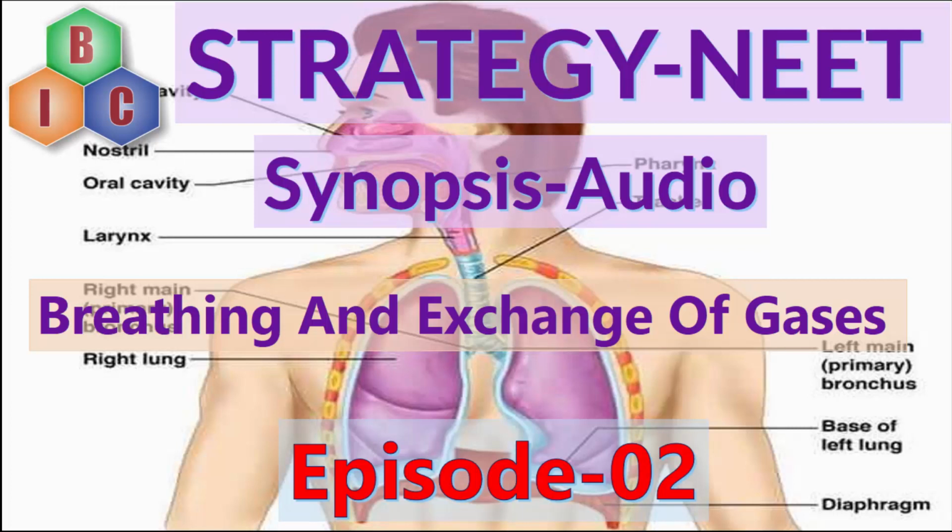Larynx is the sound box, and from the larynx region the air passage opens into the trachea. Trachea is a straight tube extending up to the mid-thoracic cavity. Larynx is actually a cartilaginous box which helps in sound production, and hence it is called the sound box.